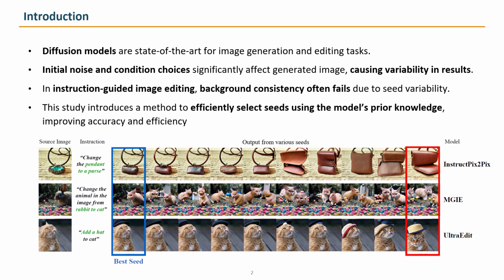However, the outputs are highly sensitive to the random seed, and the sensitivity often appears as unwanted background changes. Here is the same source image and the same instruction, but the difference is you can see that the foreground sometimes changes as intended, yet there is some background artifact or it gets over-edited. This forces users to try many seeds by trial and error. Our goal is to screen seeds efficiently before we spend full computation on any one of them.